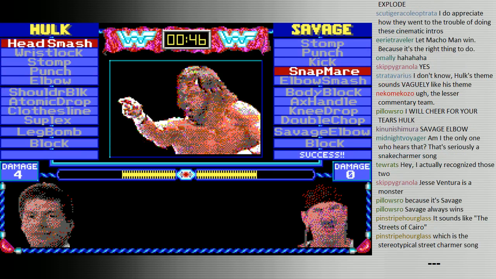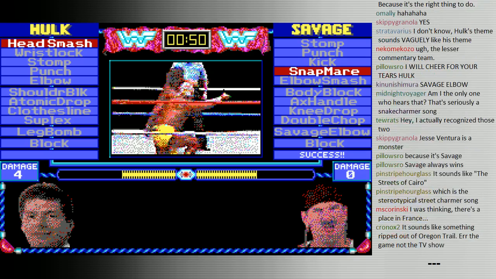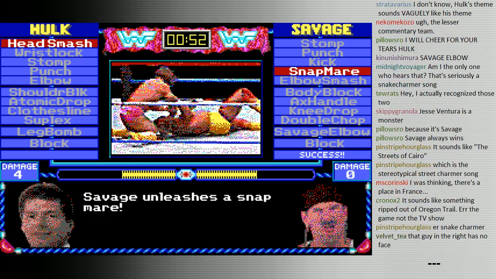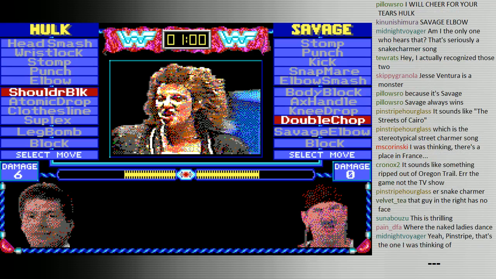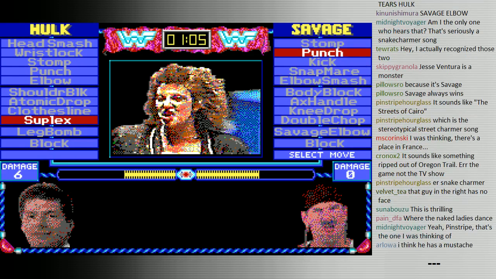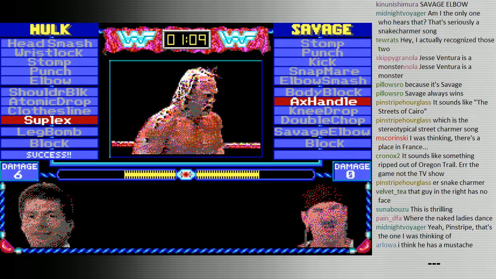Savage with the snapmare, trying to break that neck of the Hulkster. I mean, we have the Hulkamaniacs backing Hogan, but Savage has his fans as well. And I like how every move that Savage does, it just goes back to a shot of Sherry reacting to whatever it was he was doing. But now Hogan on the comeback.